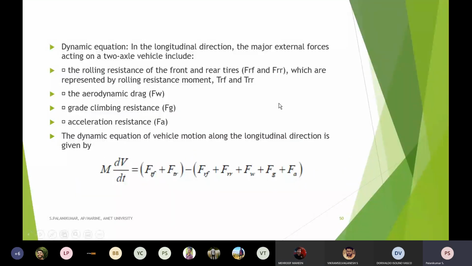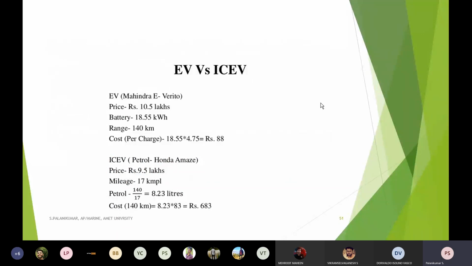So the important concepts, equations and formulas of this unit are over. Now, in real time, our aim is not to study the internal combustion engine or the existing automobiles.